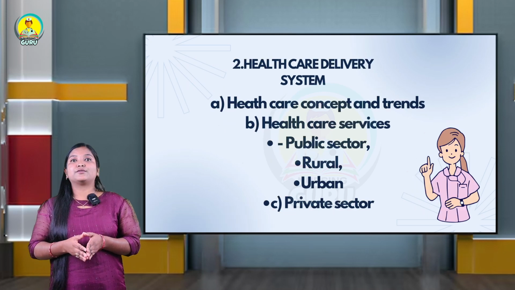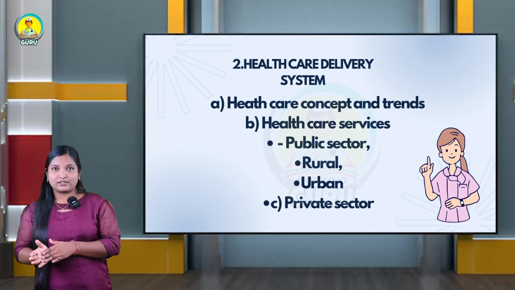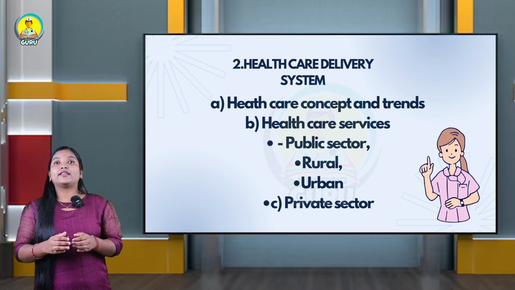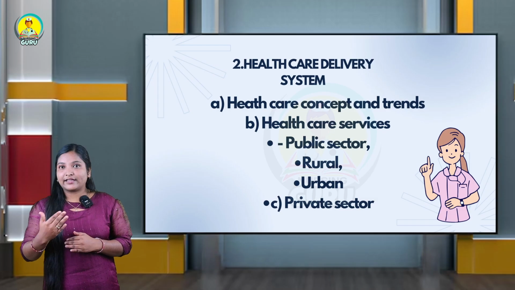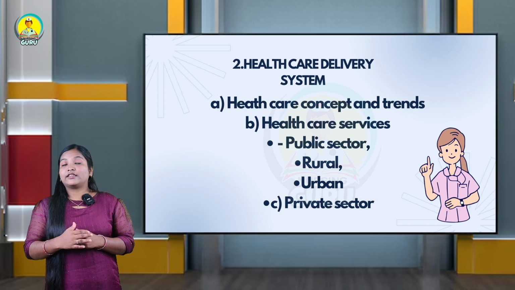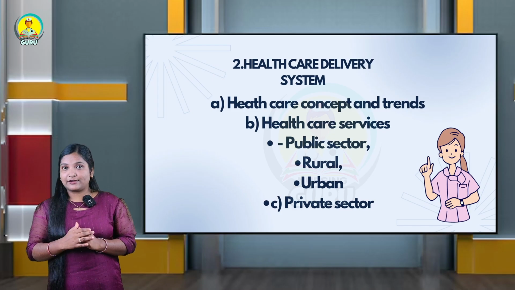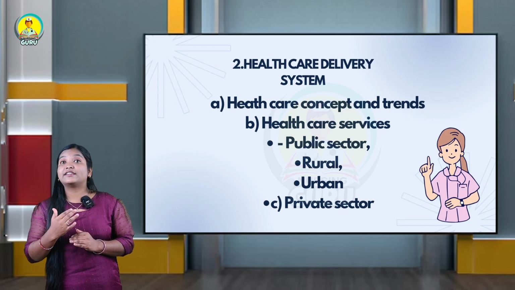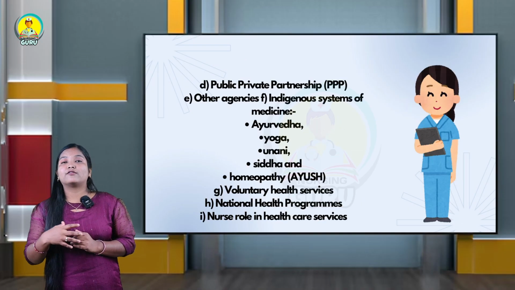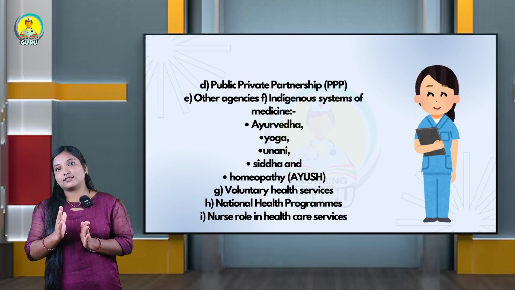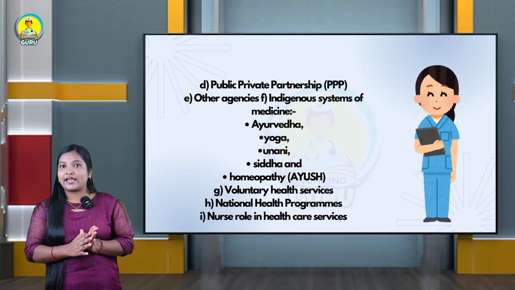The next unit is healthcare delivery system. In this unit, we study healthcare concepts and trends, how healthcare delivery works at the rural level, and how the healthcare delivery system works at the urban level, and what kind of facilities they will get. And we are going to study the indigenous systems of medicine like Unani, yoga, Siddha and homeopathy.